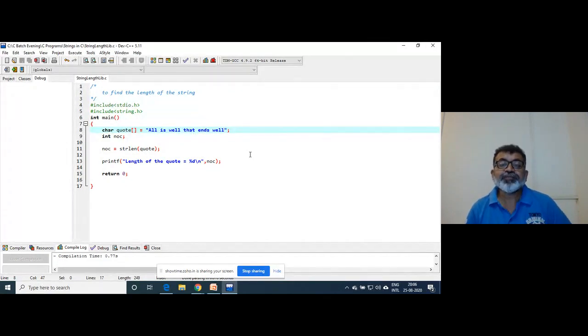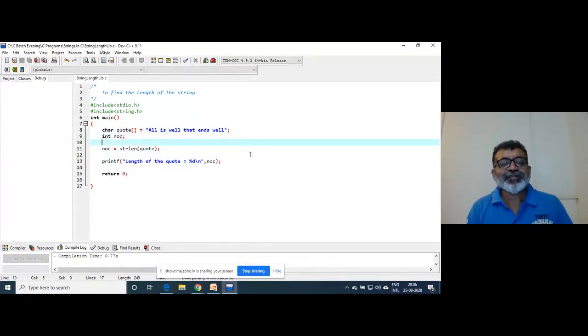Now, what conclusion can you make? While finding the length of the string, it doesn't take into account slash zero. Slash zero is there, but it doesn't take into account. That is very important. Otherwise, somebody will teach you 26 or 27, and you will be confused. Right? So it is 26.